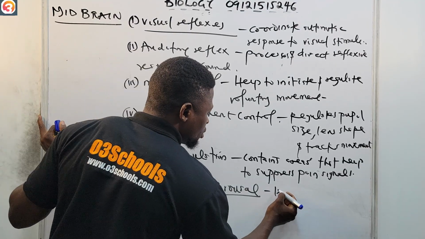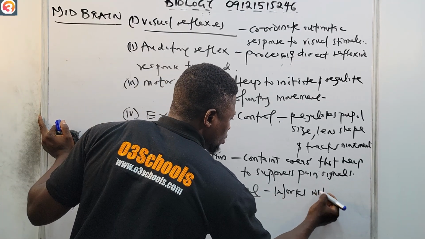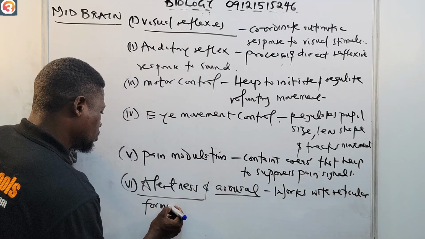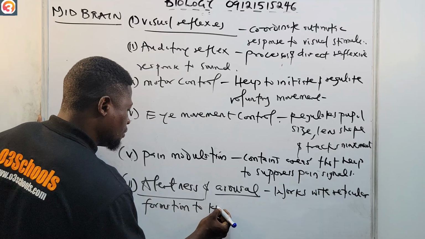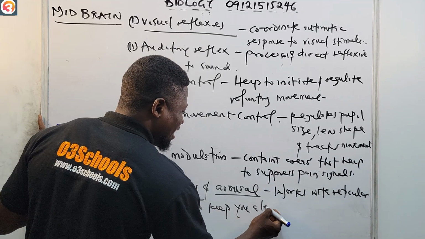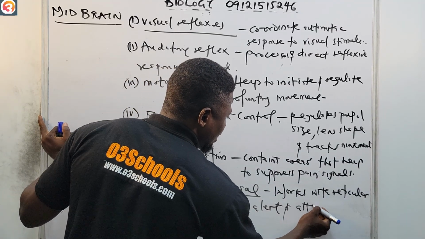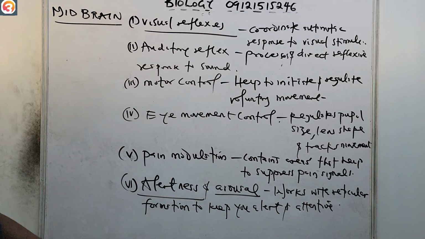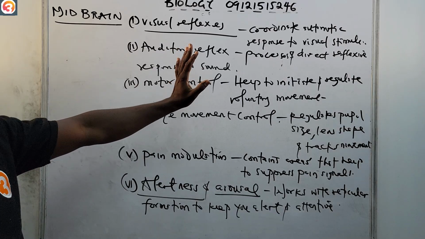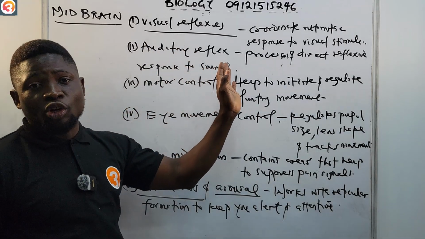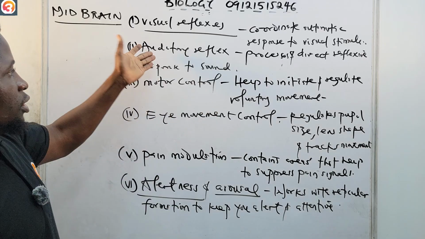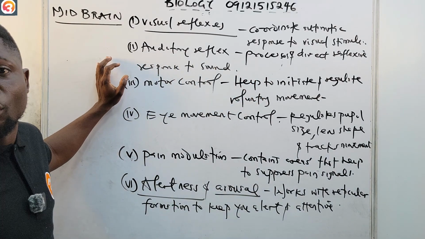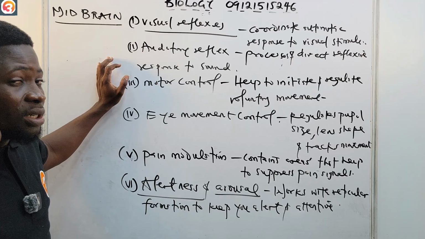It works with the reticular formation to keep you alert and attentive. So these are all the functions of the midbrain. Visual reflexes help to coordinate automatic response to stimuli, e.g. turning your eye to a moving object. Auditory reflex processes and directs reflexive response to sound, turning your head towards a sound that you heard.